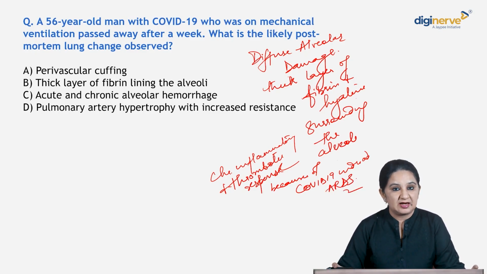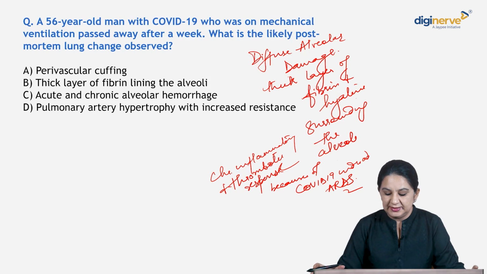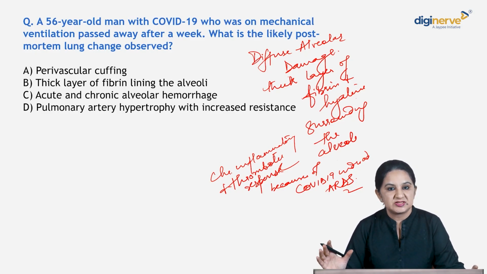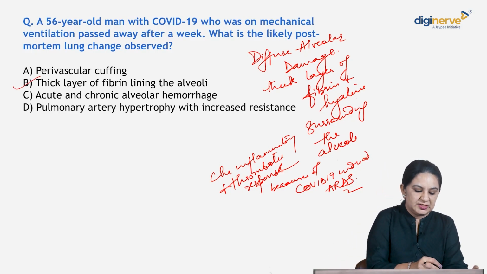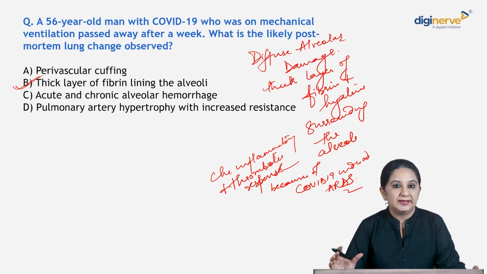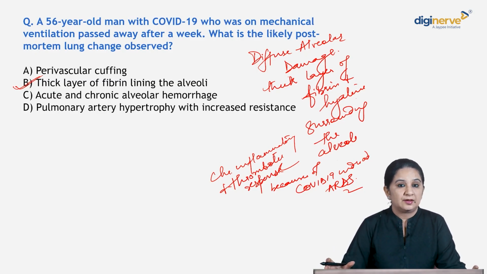We see diffuse alveolar damage, which is because of a thick alveolar lining of fibrin and hyaline, and it is caused by chronic inflammatory and thrombotic response because of COVID-19 induced respiratory distress. So what is the correct option here? Correct option is B. You will see a thick fibrin lining the alveoli.